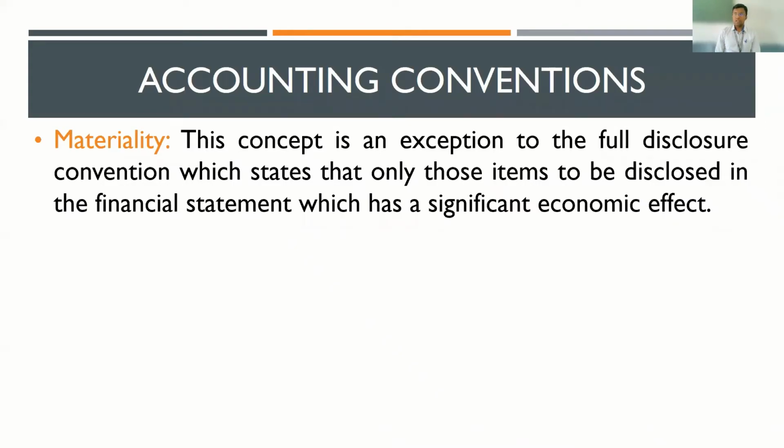Here's the deal. In your firm, as a part of the office needs, you may be buying pencils, pens, paper, books, diaries, different types of stationery items. So while preparing the final accounts, you have to ensure all transactions are disclosed.